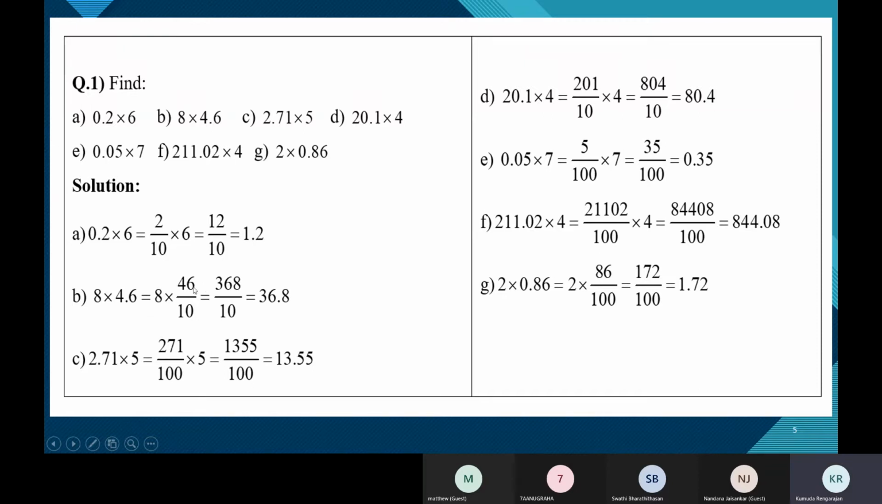So we multiply the numerators. 8 is 8 by 1, children. 8 is 8 by 1. So multiply the numerators. No LCM for multiplication. When you're multiplying, you don't take the LCM. Only when you add or subtract, you take the LCM.